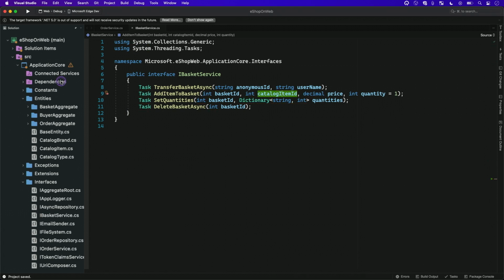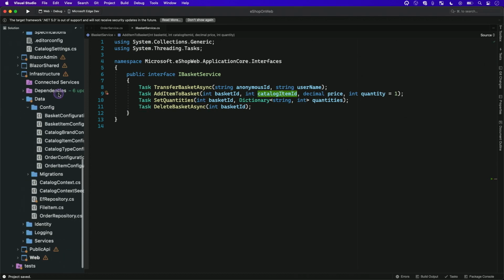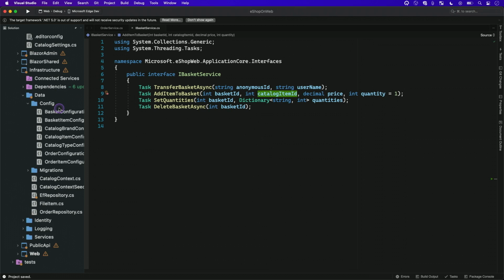eShop on Web's been around a while. It's one of my favorite little sample apps, and it's a moderately complex one. It's not as simple as a getting started, like a file new template. It's got a little bit more going on, and you can see the difference in that alone. If you look at some of the solution sizes we see from some of our customers, you can imagine how this might expand out.